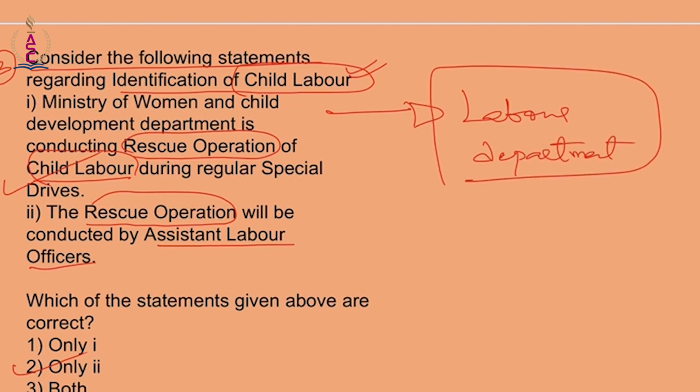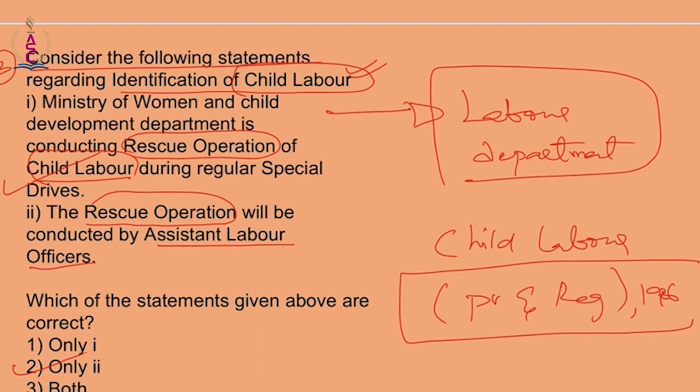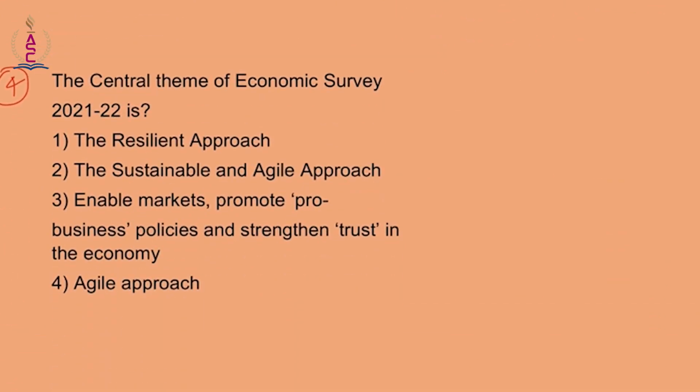Okay, and anything with respect to child labor is done keeping in mind the Child Labor Prohibition and Regulation Act of 1986. So anything with respect to child labor is done keeping in mind this act, which is in 1986. Okay, this is question number 3. Question number 4. Central theme of economic survey of 21-22 is.